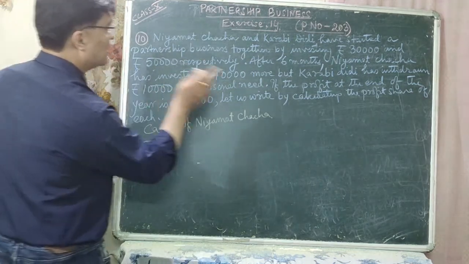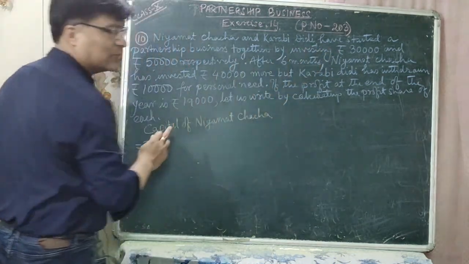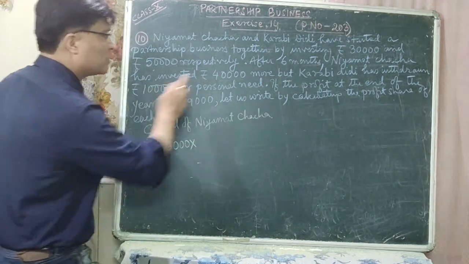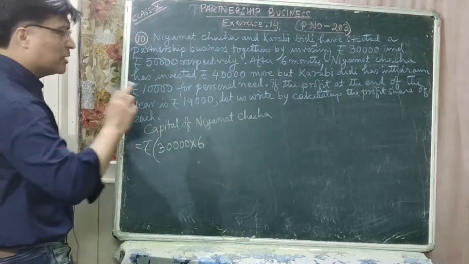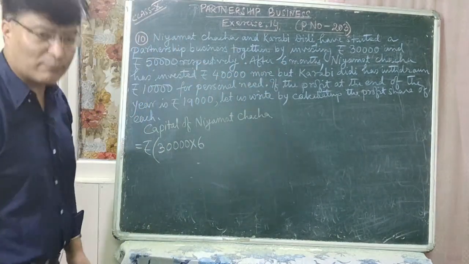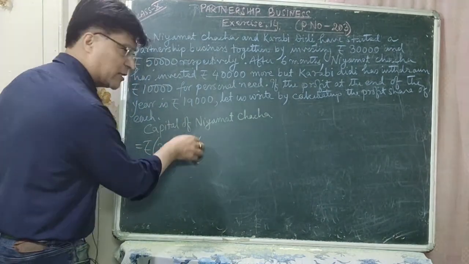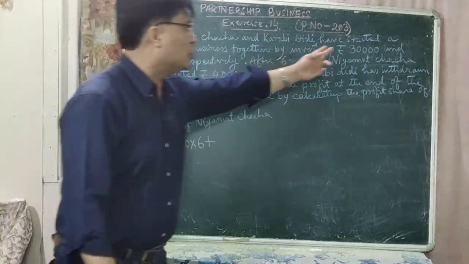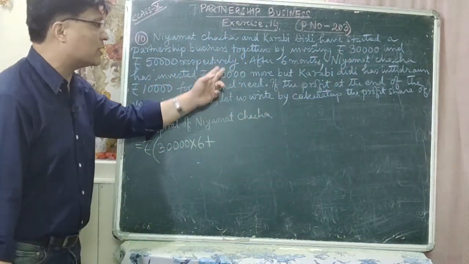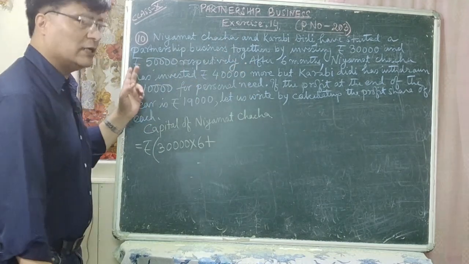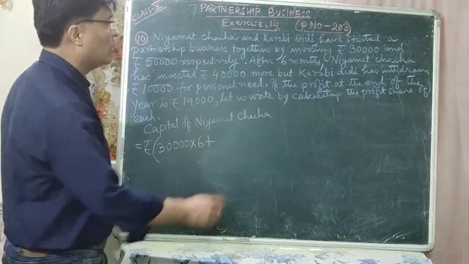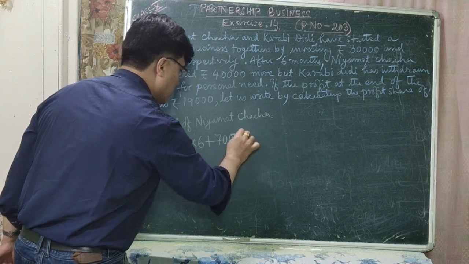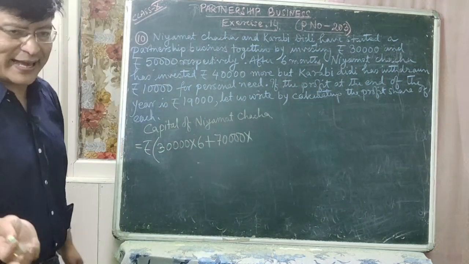Within the bracket, Niyamat Chacha has invested rupees 30,000. So 30,000 is kept fixed for how many months? 6 months, because after 6 months he is investing rupees 40,000 more. Plus, now this 40,000 is added to the 30,000, because after 6 months Niyamat Chacha has invested rupees 40,000 more. So when 40,000 is added to 30,000, how much is it? 70,000. So now 70,000 is kept fixed for another 6 months.